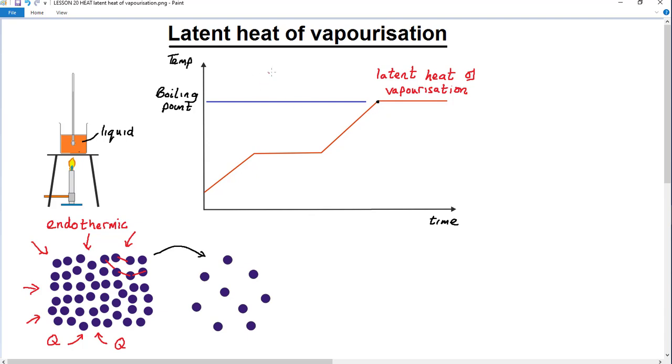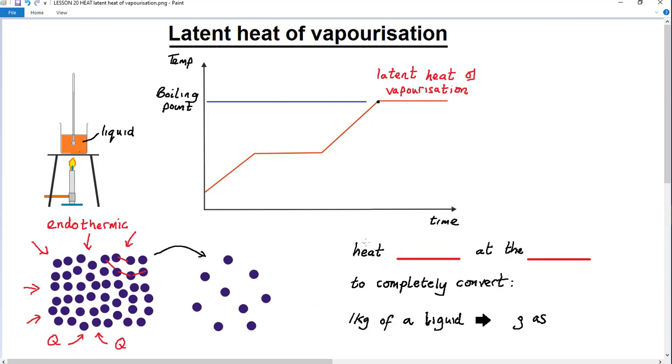Now what we want to do here is to write a formula for this latent heat of vaporization, and give a definition for it first. We can say that the latent heat of vaporization is the heat absorbed at the boiling point of the substance to completely convert 1 kilogram of liquid into a gas. That's a simple, straightforward definition, and as with the latent heat of fusion, we can write a fairly straightforward equation to define this latent heat.